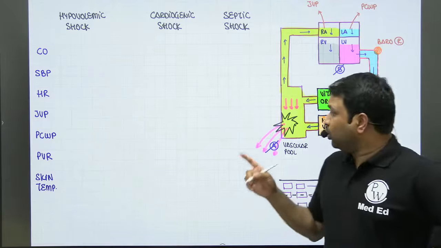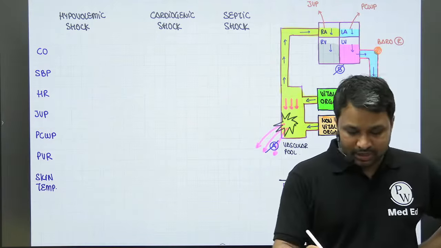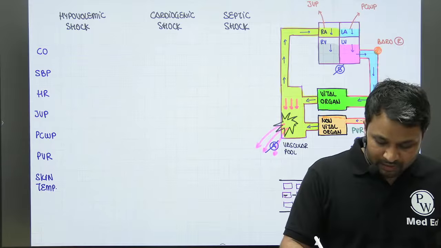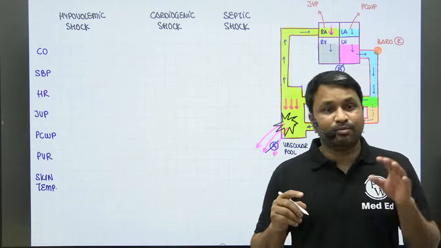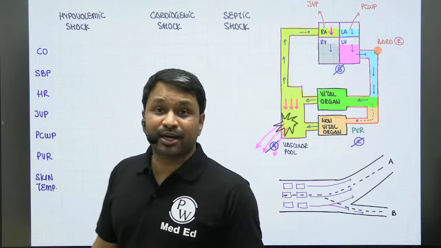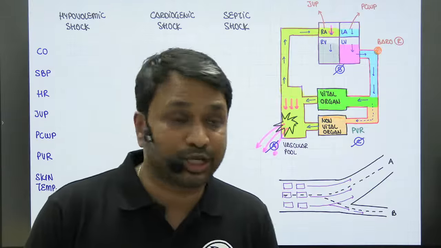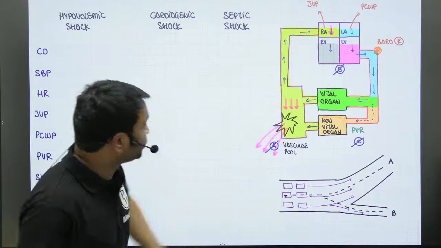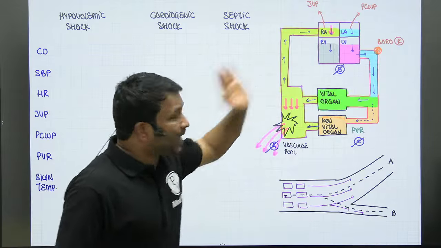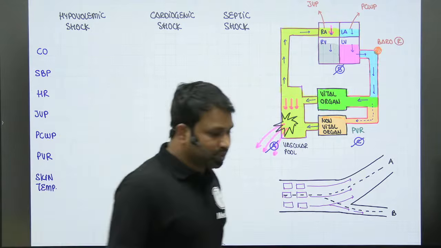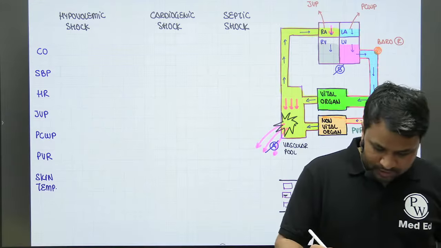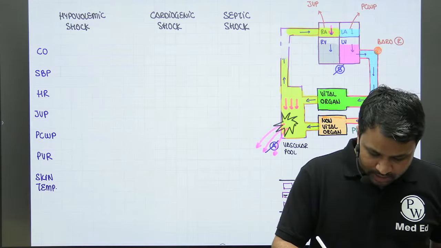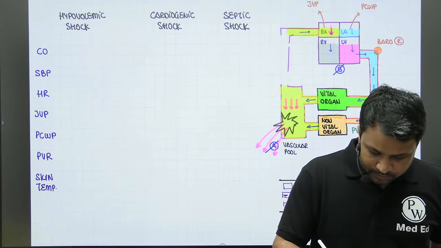If the blood volume in the vascular pool is going to reduce, the blood going into the right atria will also reduce. If the blood going into the right atria reduces, what will happen to the right atrial pressure? See, the blood in the vascular pool is leaking out. The volume of blood in the vascular pool is going to come down. That means the blood going back into your right atria will reduce. In a simple concept, if you see all this, you will now see the blood has started to reduce.